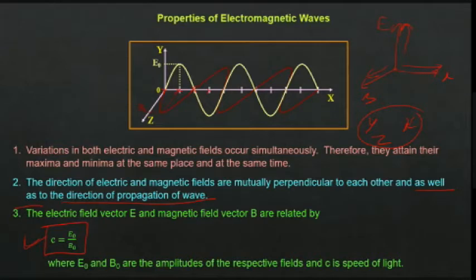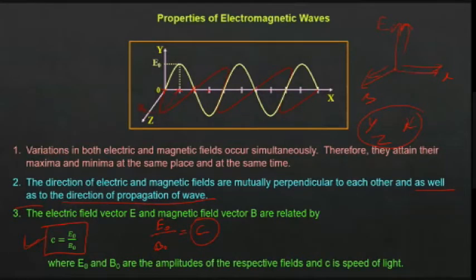That means you have a wave in which the electric field is oscillating and the magnetic field is oscillating, or time varying. We have a maximum value for electric field and a maximum value for magnetic field. If you take the ratio, you will get a constant, and that value is nothing but the speed of propagation that we have already studied in properties of waves. The same property we have applied. So C is the speed of propagation of electromagnetic wave.